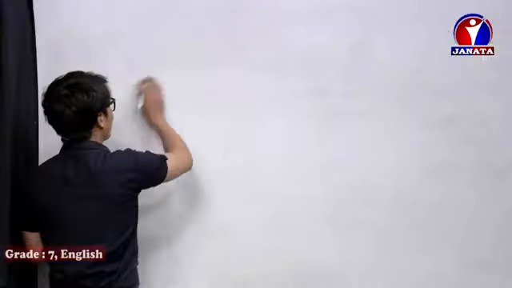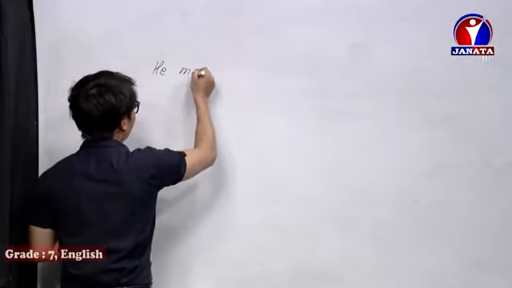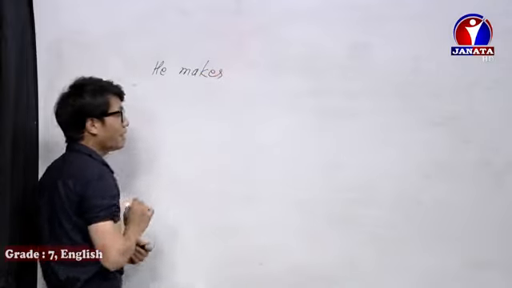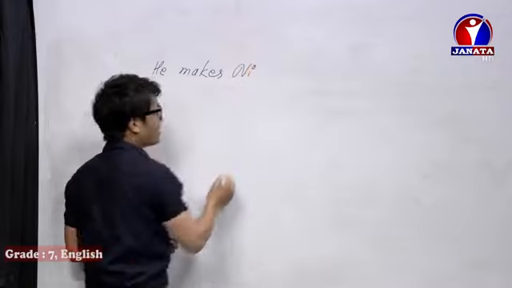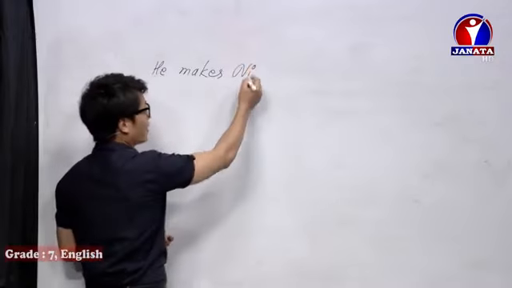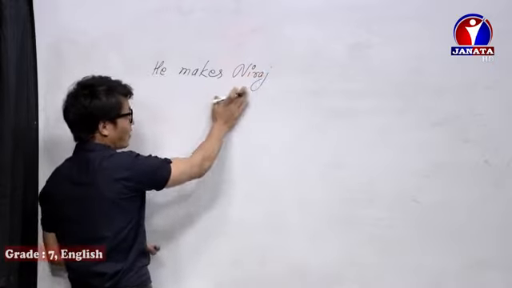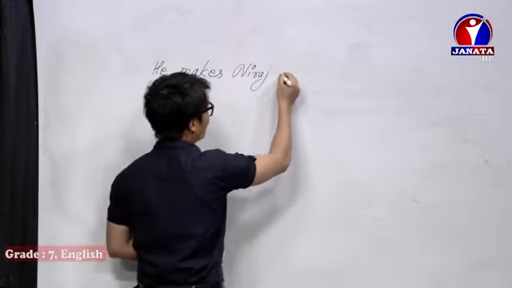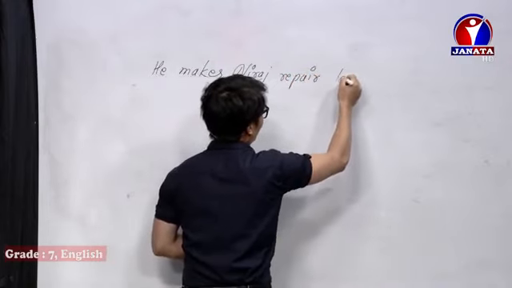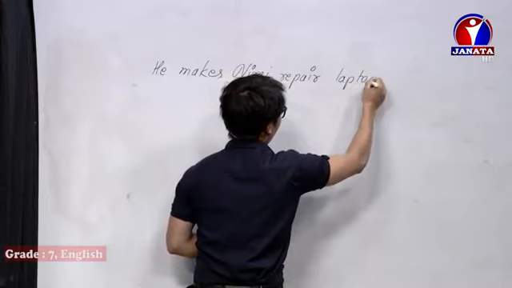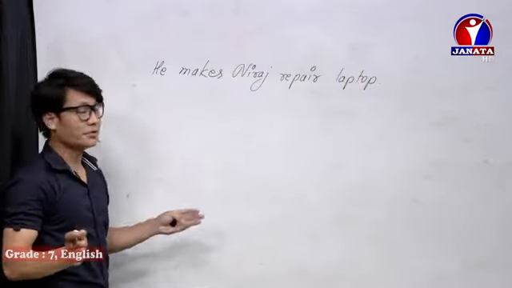Here, I will start. Okay, actually today is my friend Neeraj Singh Thakuri's birthday. So, he makes Neeraj repair laptop.